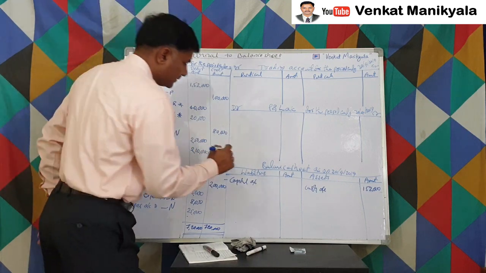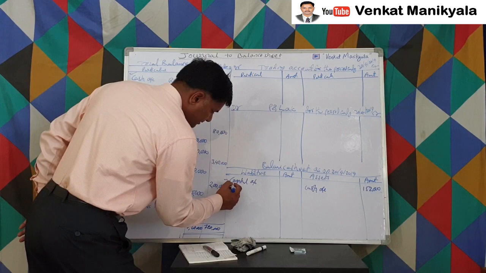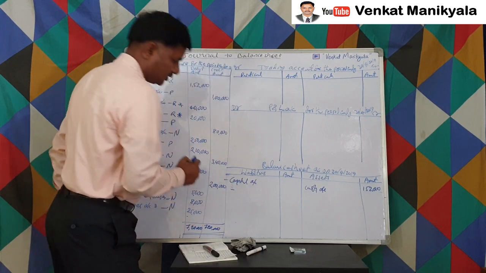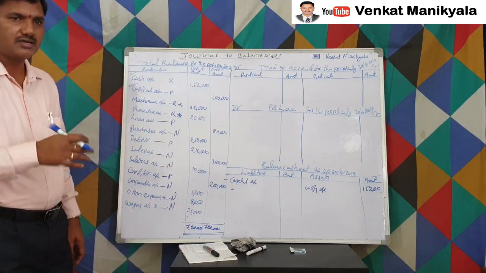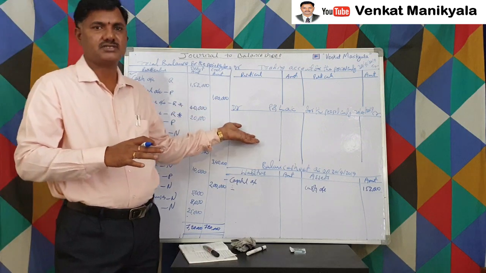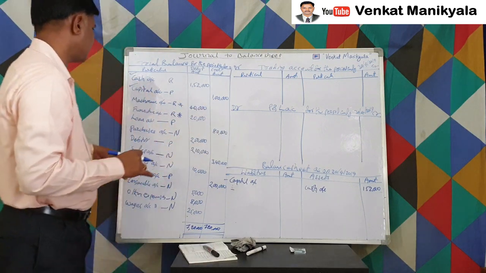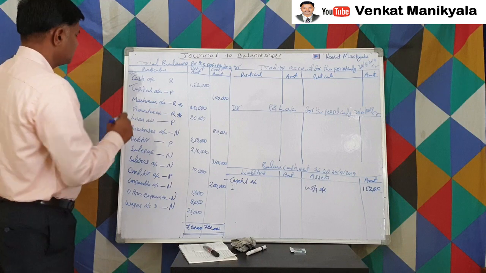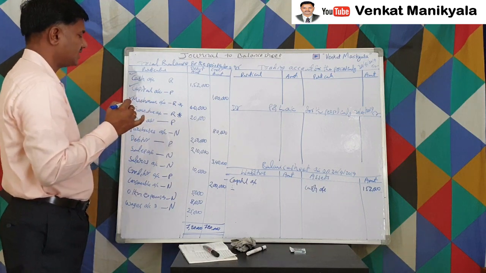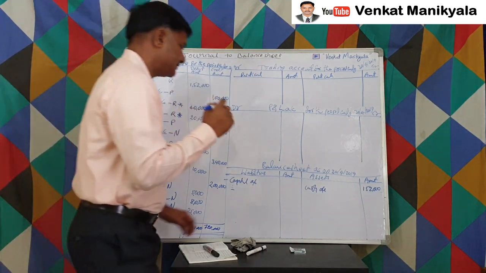So that's the reason, for this also, we are supposed to leave some space, either to add or reduce. We don't know till now what the profit or loss is, right? Machinery account. Machinery is an asset, a real account, so we have to show it on the asset side.